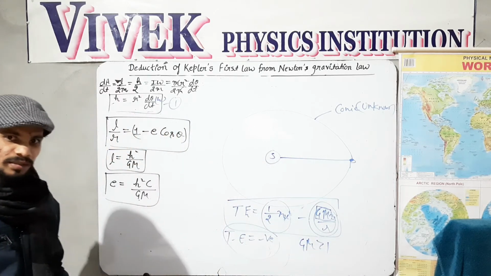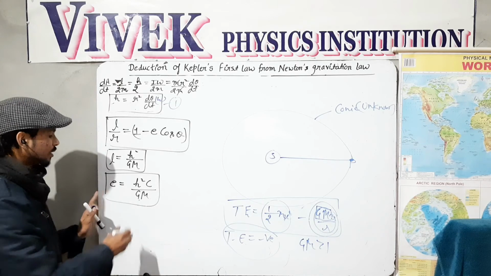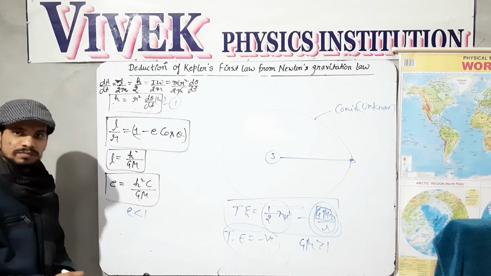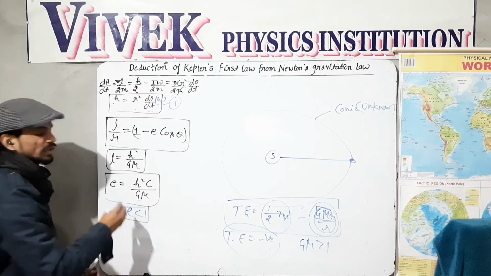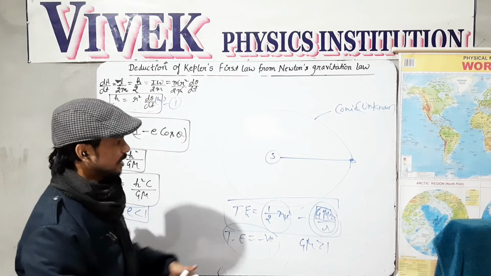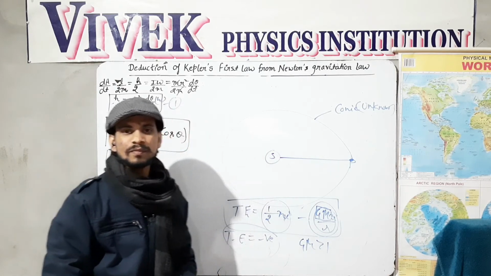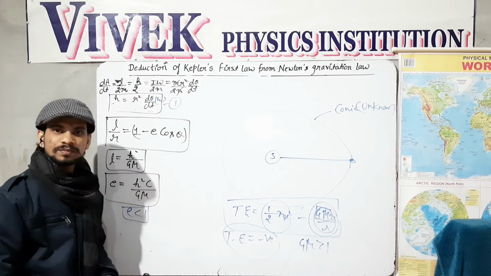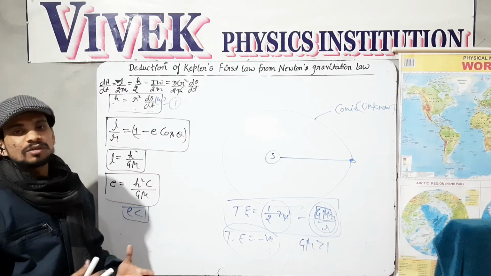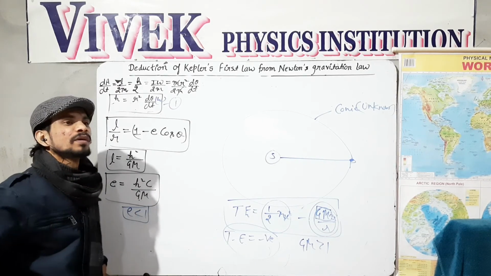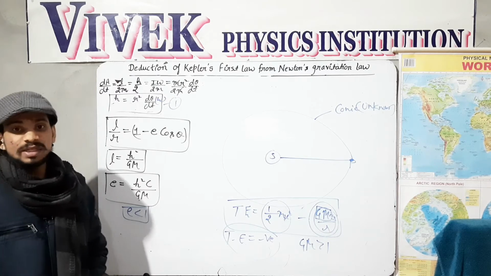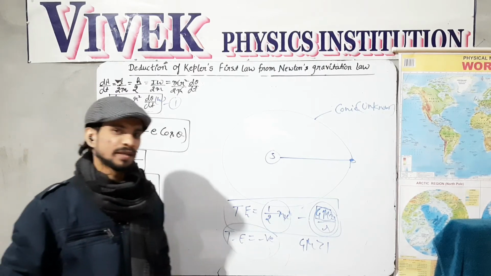As GM is greater, e is lesser than 1. So the eccentricity of the path followed by the planets is lesser than 1. And a conic which has eccentricity lesser than 1 is known as an ellipse.